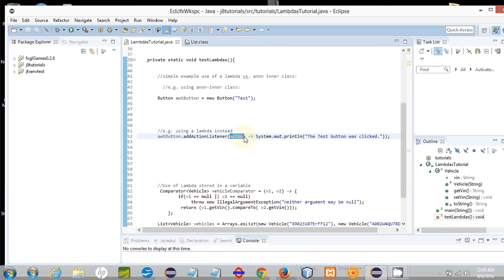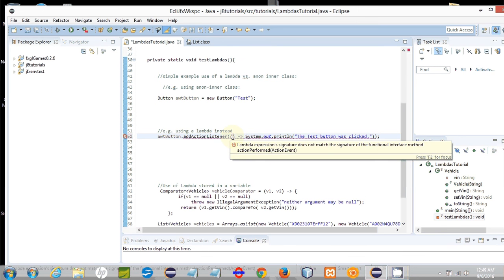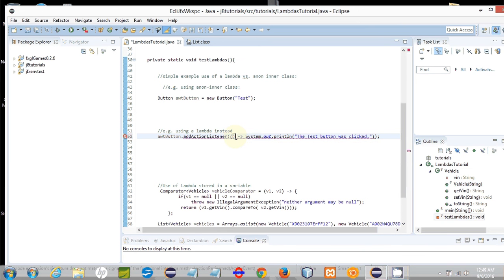In that case, what you need is a set of empty parentheses. That tells the compiler that the interface method you're calling takes no arguments. And to do that, you just have a simple open and then a close parentheses to show that. This is how you would code it. But of course, in our case, there is one argument in the case of action performed. So let's restore that. So you see now it all compiles.